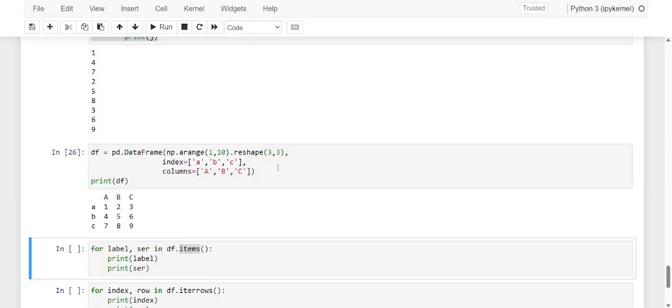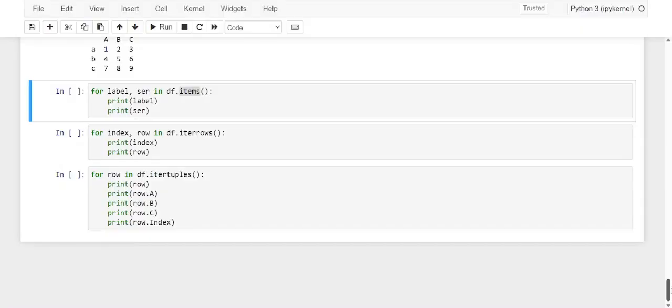Okay, so at this level, the items method allows you to iterate within a data frame at the level of key-value pairs. So let me apply that here. Kindly have a note of it, dear friends. In the for constructor, we are having two different iteration indices, one for the key and one for the value, which in the case of data frames are respectively the label of the single column and the corresponding series. So that is what we are going to have. The two indices will be handled by the items method.